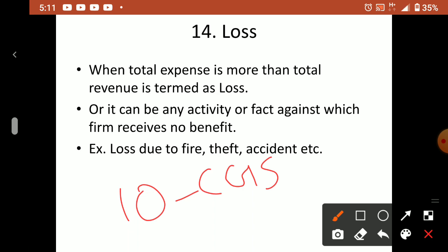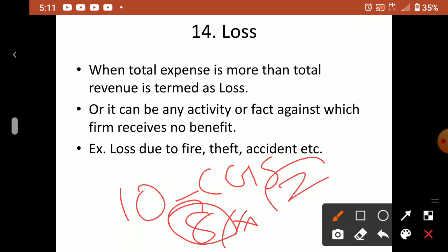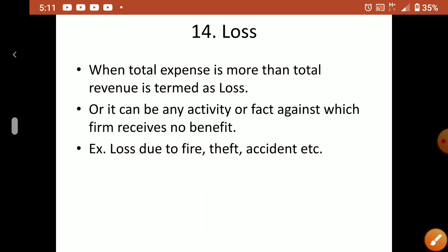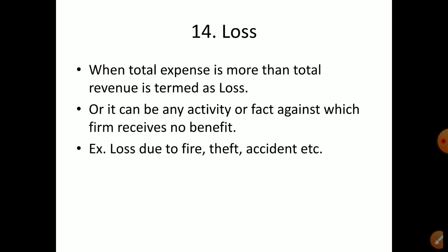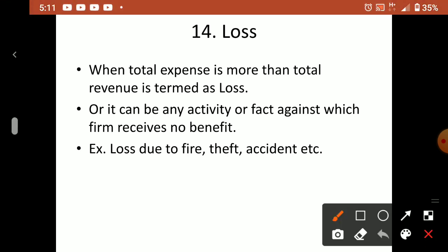But nobody is coming to drink lemon juice. So he thought, okay, today I will sell it for 8 rupees. So he put a board outside to attract the customers, and some people are coming. So actually now he is selling it at a loss of 2 rupees. Understood? So this loss happens when the selling price is less than the cost of goods sold, or the revenue is less than cost of goods sold. Or it can be any activity or fact against which a firm receives no benefit. In other activities also, the firm is not receiving any benefit.